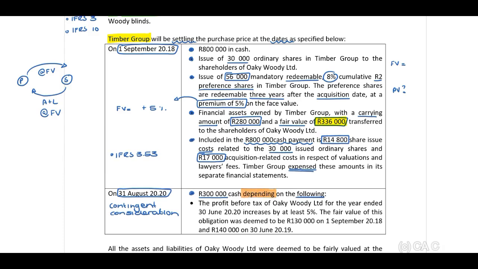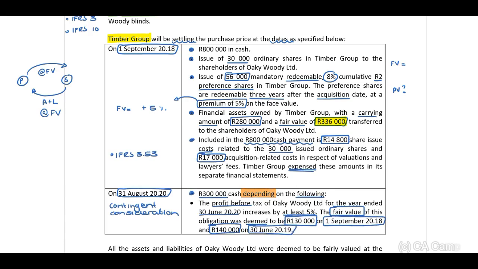They indicate to us the profit before tax of Oaky Woody Limited for the year ended 30 June 2020 increases by at least 5%. The fair value of this obligation was deemed to be 130,000 on 1 September 2018 and 140,000 on 30 June 2019.